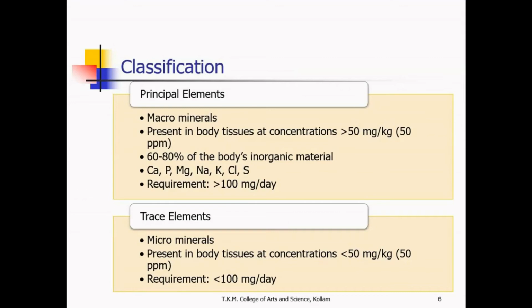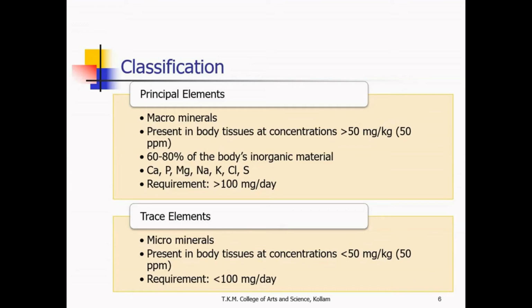Now we will see how the minerals are classified. They are broadly categorized into principal elements and trace elements, or macrominerals and microminerals. Principal elements are also known as macrominerals because these are present in body tissues at a concentration greater than 50 milligram per kilogram body weight. 60 to 80% of the body's inorganic material are macrominerals or principal elements. There are 7 macrominerals: calcium, phosphorus, magnesium, sodium, potassium, chloride, and sulfur. These 7 minerals are known as macrominerals.